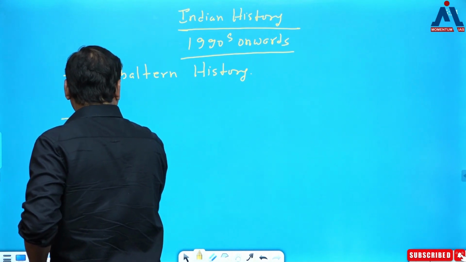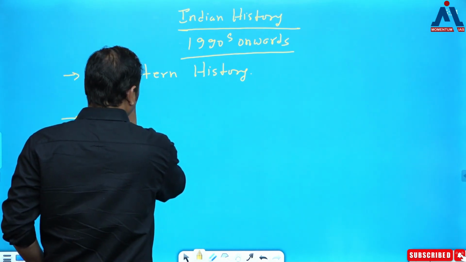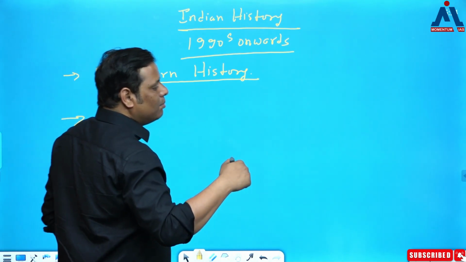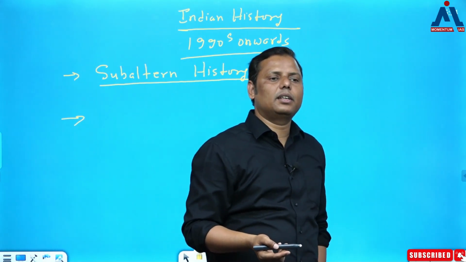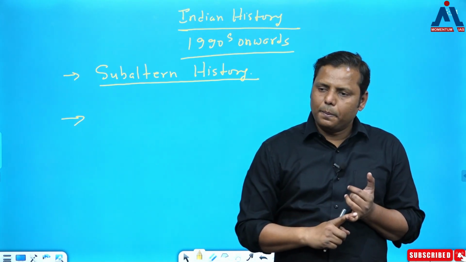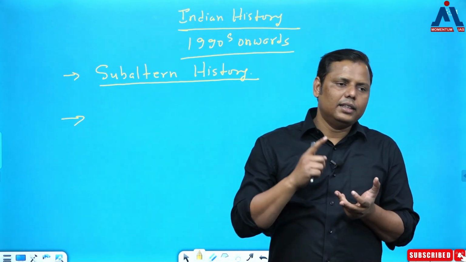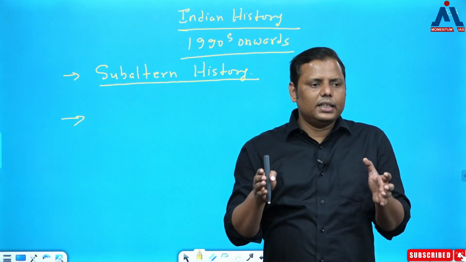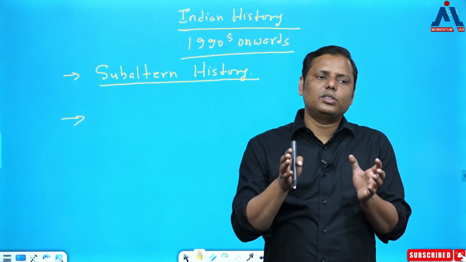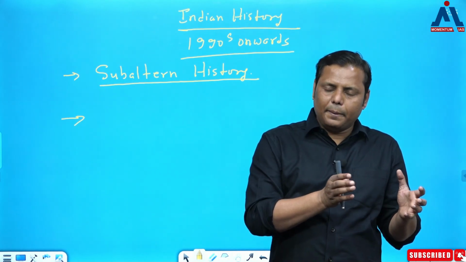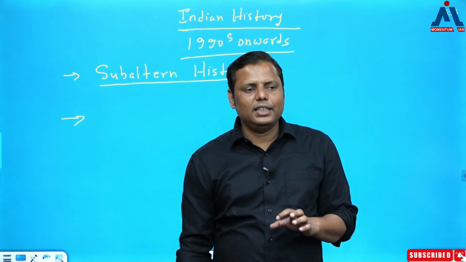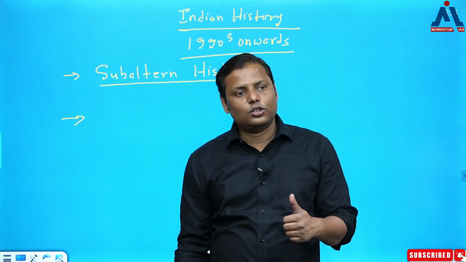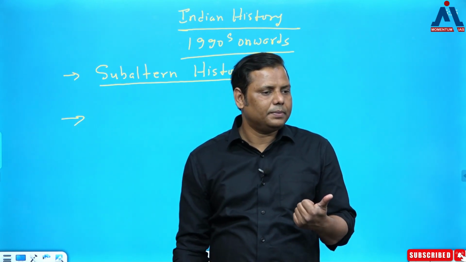So when it comes to subaltern history writing, as I am telling you, they have started focusing more on the history of the marginalized segments. So that included women, that included peasants, that included labor, that included the army, and so on. But it is not that easy to write a history of the marginalized sections, because unfortunately the sources did not talk much about them.